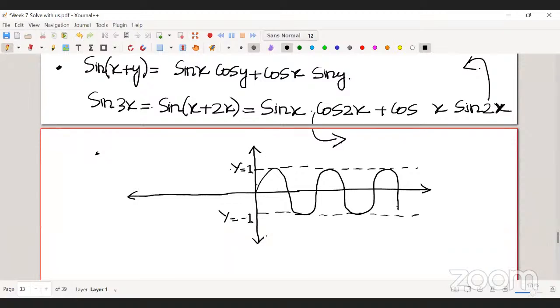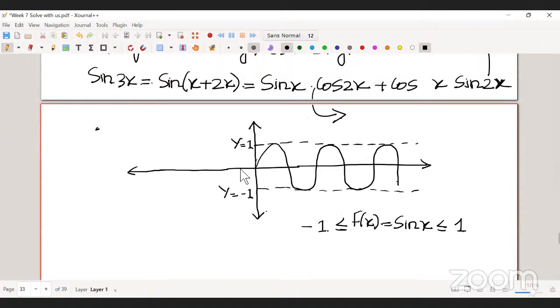So the value of sine is always between 1 and -1. That means f of x, which is sine x, is always between -1 and 1, so it's a bounded function.